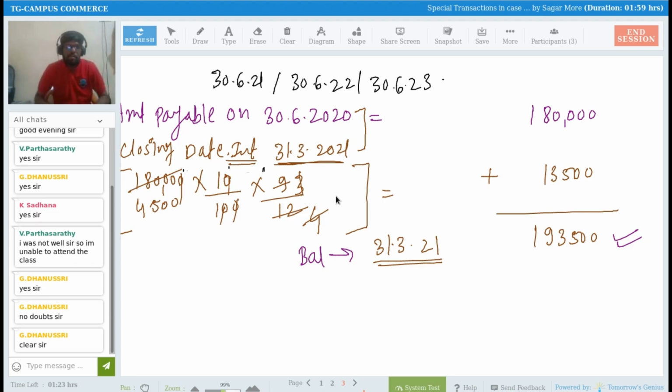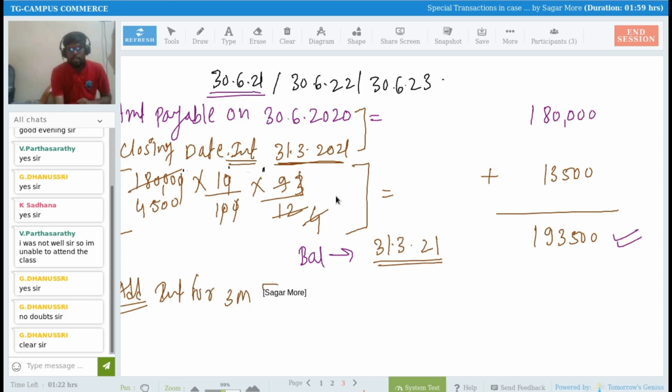Now, but sir, I'm not making payment on 31st of March. I'm going to make a payment on 30th of June 2021. So again I need to calculate interest for how many months? 3 months. April, May, June, right? So I need to calculate interest for 3 months and add it. On which amount do I calculate? Always on the principal amount payable. 1,80,000 rupees multiply by 10 divided by 100 multiply by 3 divided by 12.